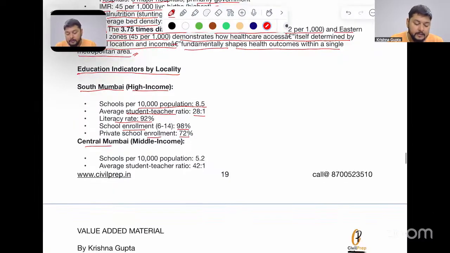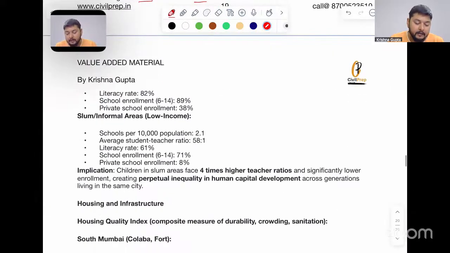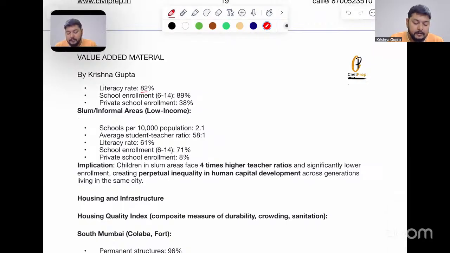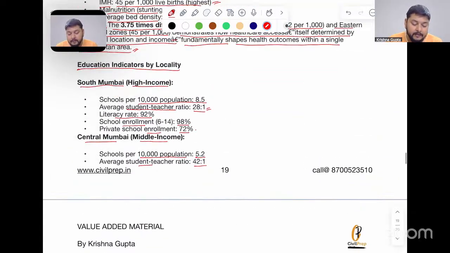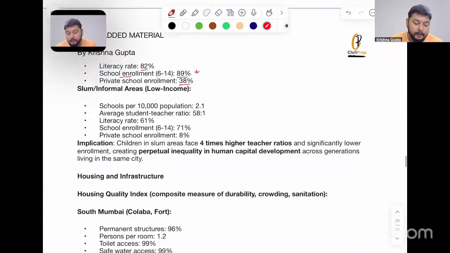When we talk about central Mumbai, which is middle income, schools per 10,000 population is 5.2. Average student teacher ratio is 42:1, which is increasing from the previous part. Literacy rate is 82%, school enrollment is 89%, which is declining here. And private school enrollment is just 38% here, which is just half of the 72% from the above part.